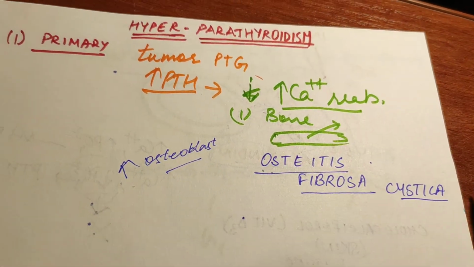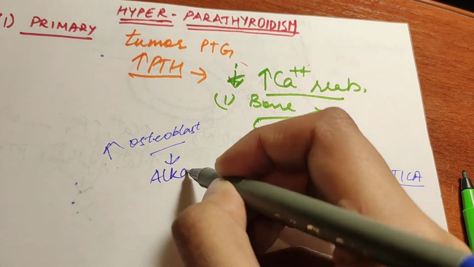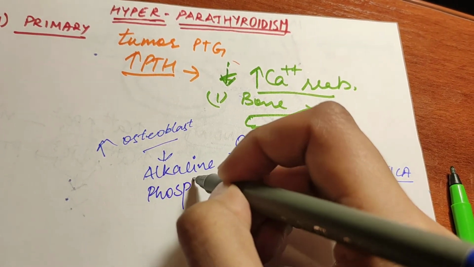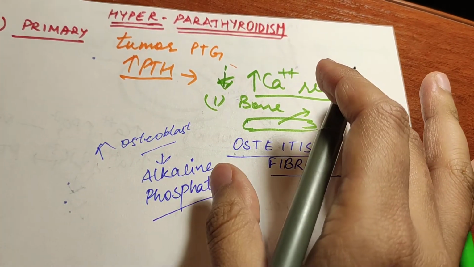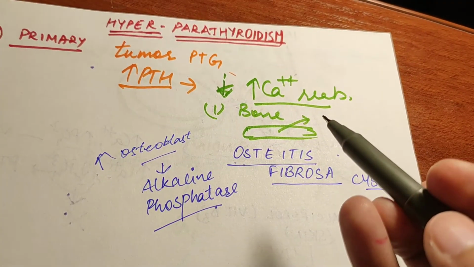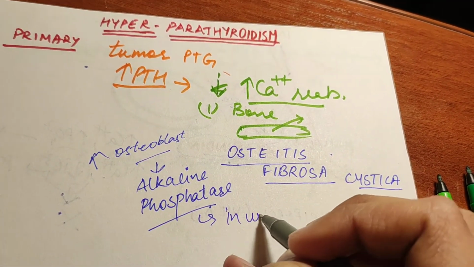But osteoblastic activity will produce alkaline phosphatase. When the bone is forming, if there is alkaline phosphatase present, you can say that the bone is forming. But here even though the bone is being destroyed, alkaline phosphatase will be present. Why?